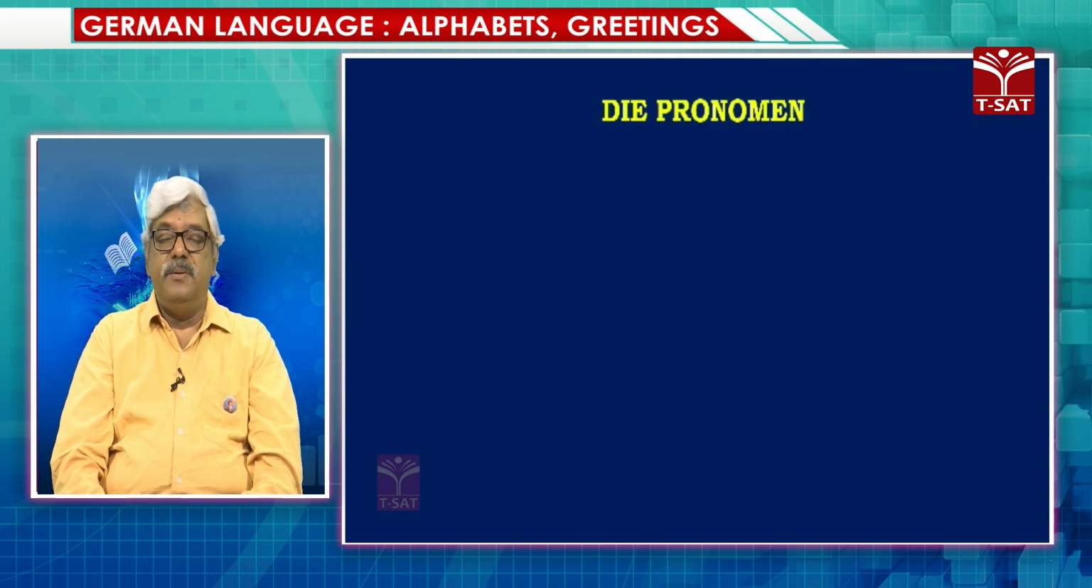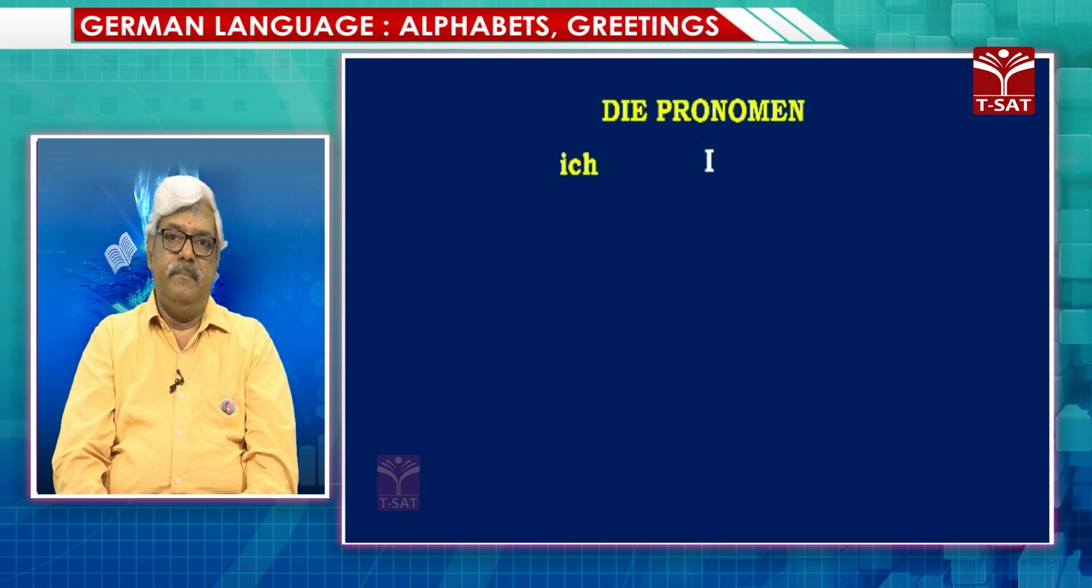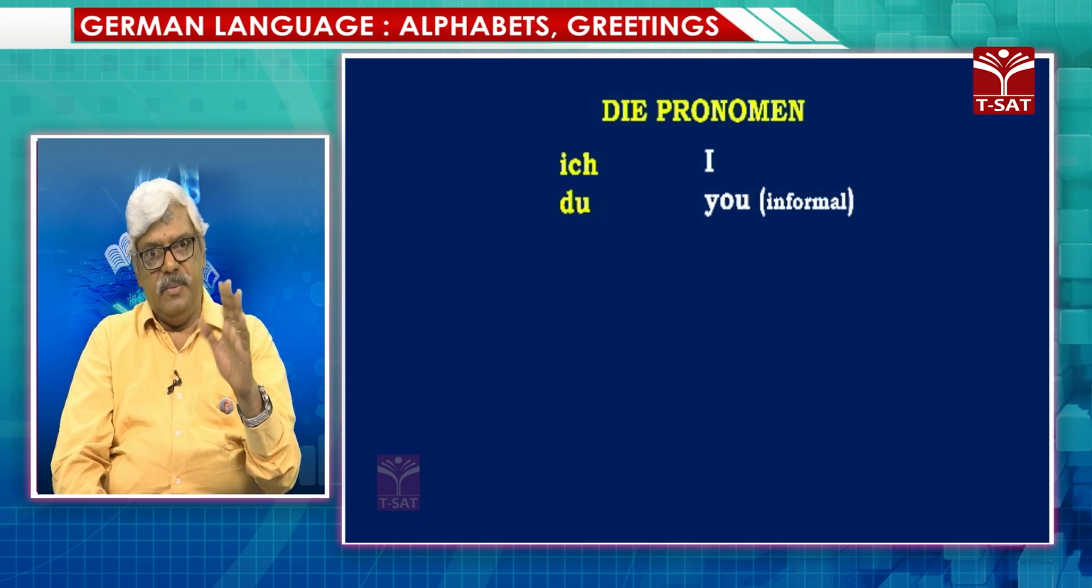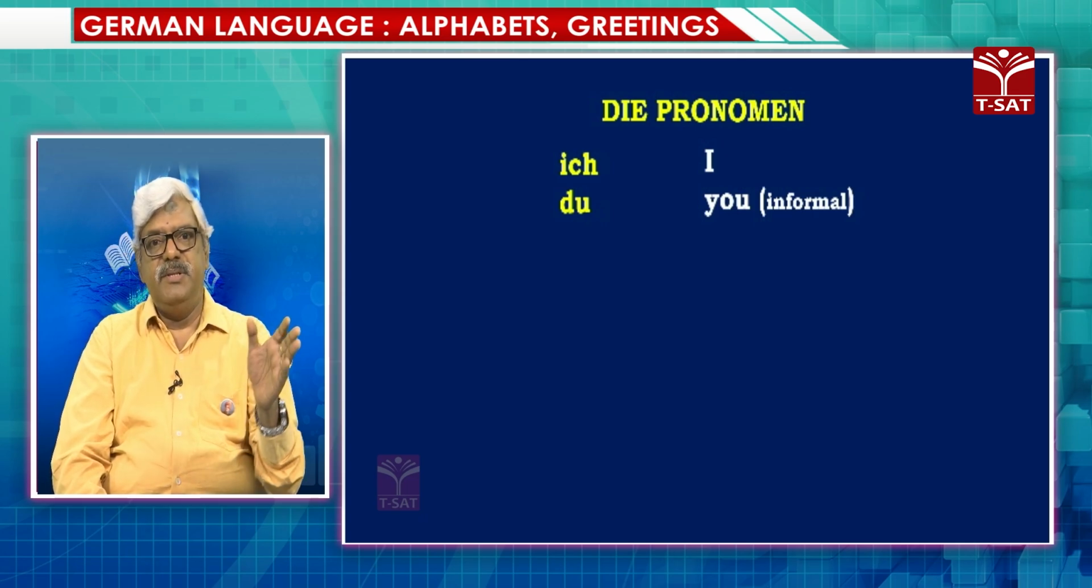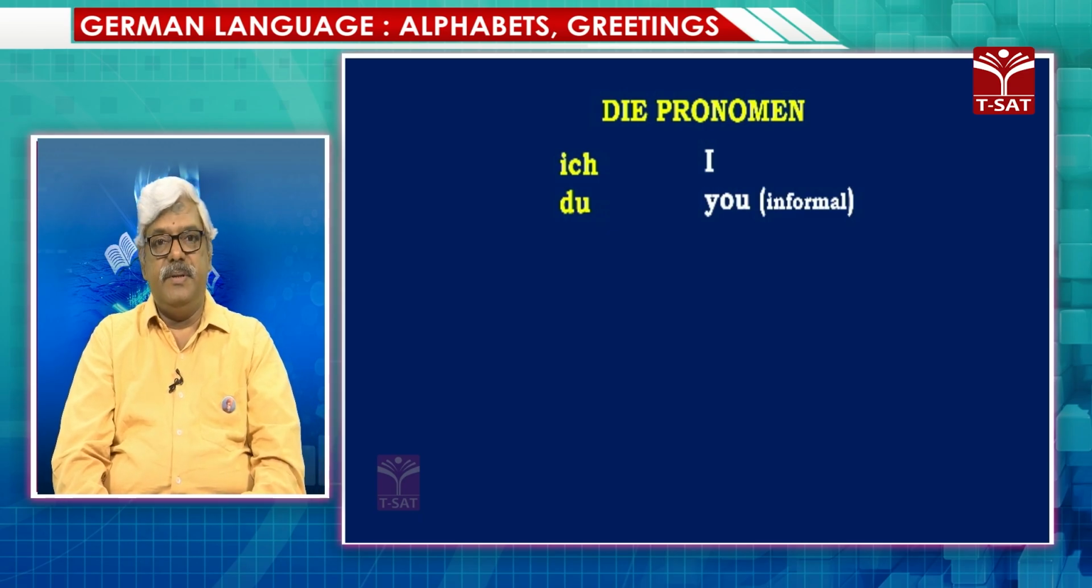Apart from this, today I would like to end with introducing the pronouns to you. How do we say the pronoun? Along with the pronoun, I'll show you the meaning also. Ich meaning I. Ich, I. Du, you. It is an informal you. I told you informal and formal. There are two different things. Just as our Indian languages, we have it. In English, we don't find this difference.